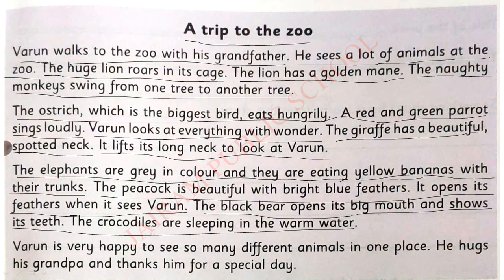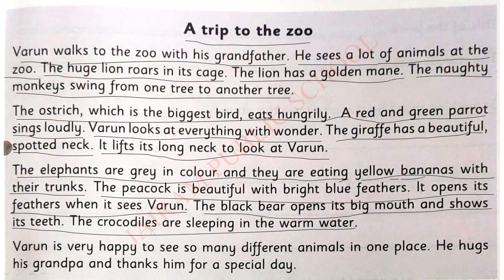So, the elephants are grey in color. We already know that. And they like bananas, no? They are eating bananas in the zoo, yellow-colored bananas with their trunks. It uses its trunk to take the bananas. Okay, the next one, the peacock. A peacock is beautiful with bright blue feathers. Do you all see the peacock?